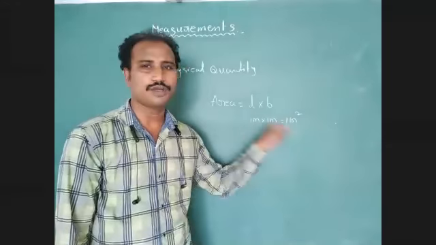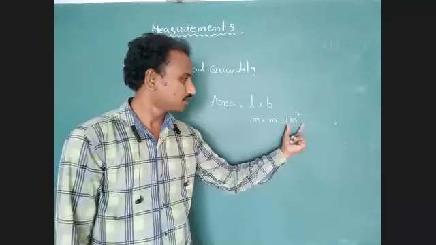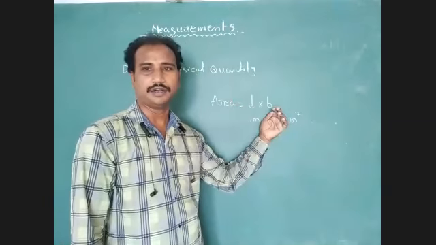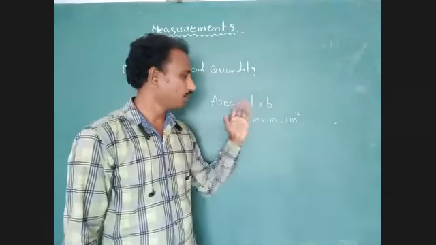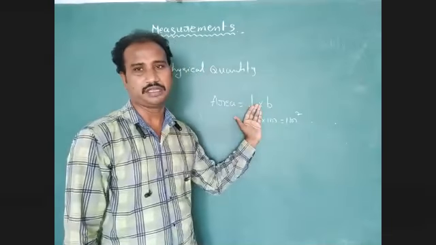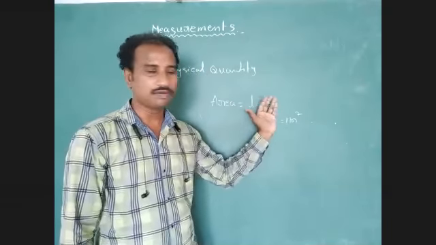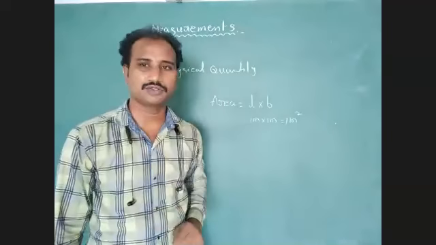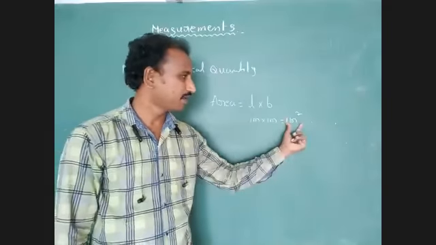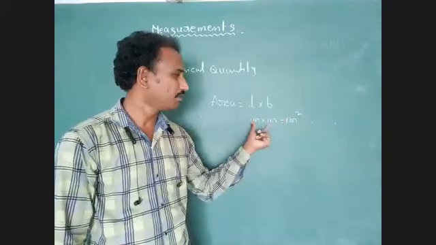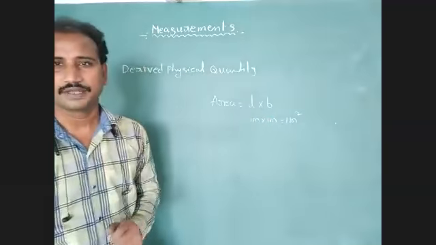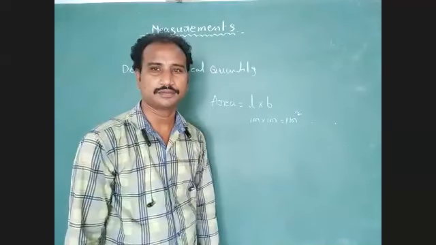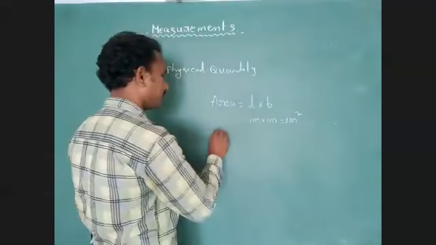We don't represent that 1 meter is related to area. We represent that the unit for area is 1 meter square, explained with the help of fundamental units. Volume we have to explain.